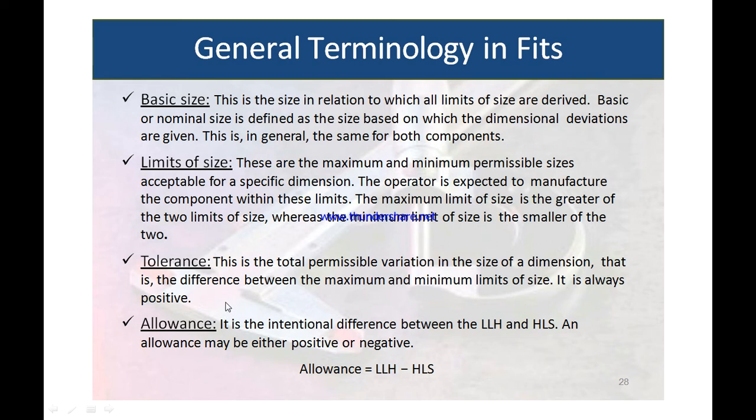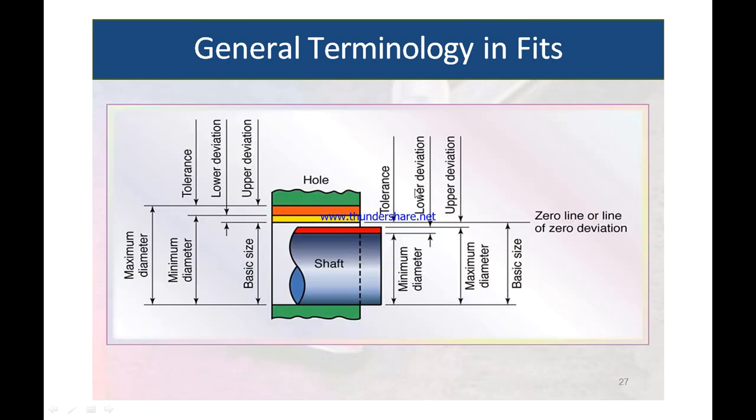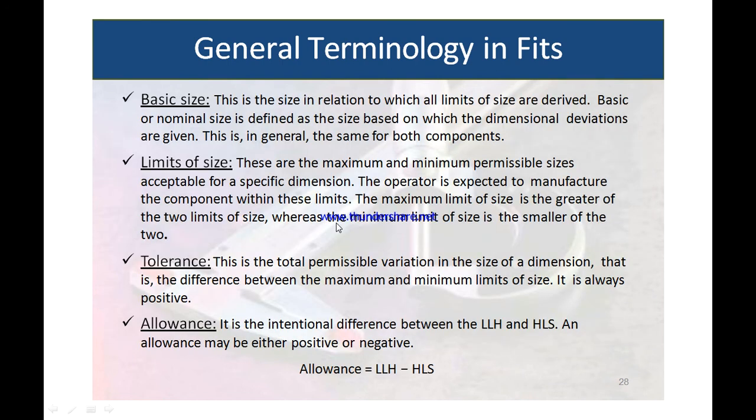It is always positive. So what is the allowance? It is the intentional difference between the lower limit of hole and the higher limit of shaft, and allowance may be either positive or negative. So you can see the total tolerance in this particular case: it is the algebraic difference between the upper limit of hole and the lower limit of shaft. So from this point, upper limit of hole to the lower limit of shaft, this algebraic difference is what we call the total tolerance.